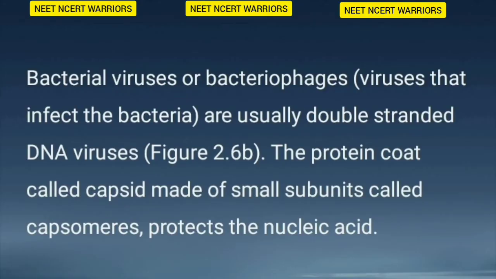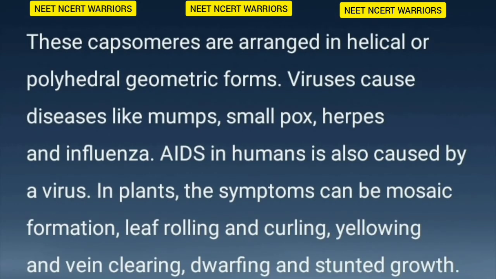The protein coat called capsid made of small subunits called capsomers protects the nucleic acid. These capsomers are arranged in helical or polyhedral geometric forms. Viruses cause diseases like mumps, smallpox, herpes, and influenza. AIDS in humans is also caused by a virus. In plants, the symptoms can be mosaic formation, leaf rolling and curling, yellowing, and vein clearing, dwarfing and stunted growth.